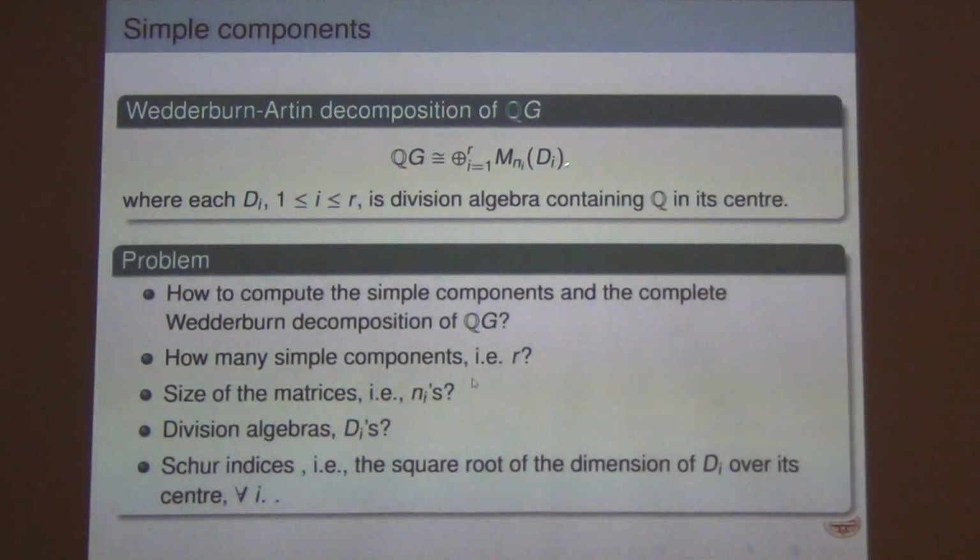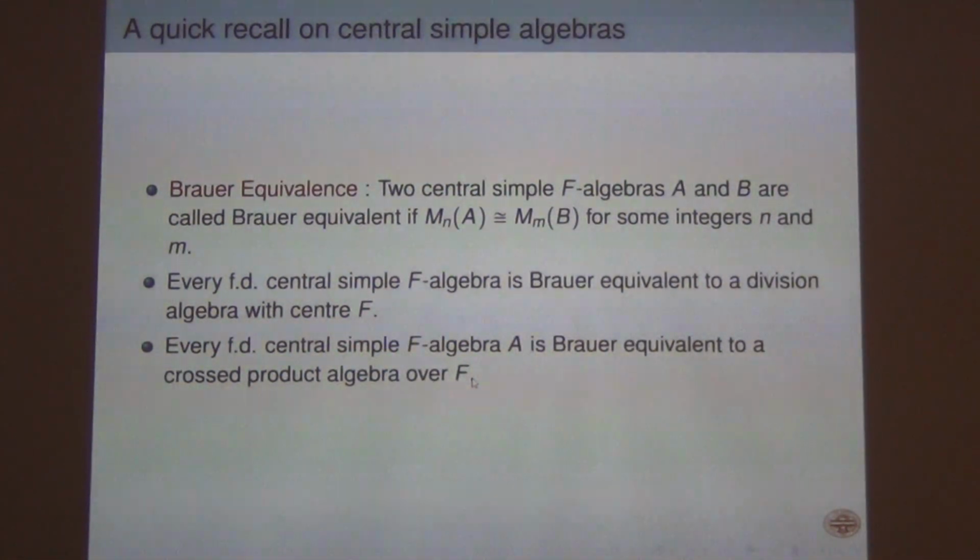This one is Brauer equivalent to D_i, and it is also Brauer equivalent to a cross product algebra. So if you can, well and good, find the division algebra. Otherwise try to see the cross product algebra which is Brauer equivalent to this algebra. This will also tell you lots of information on the Schur indices, etc.